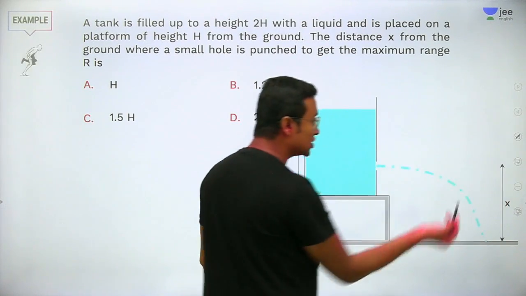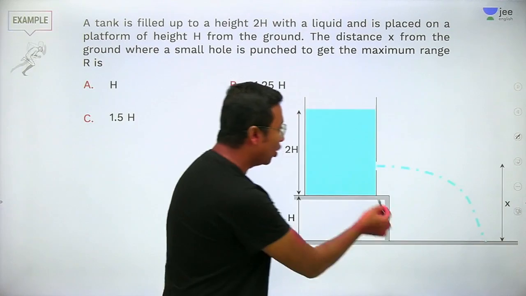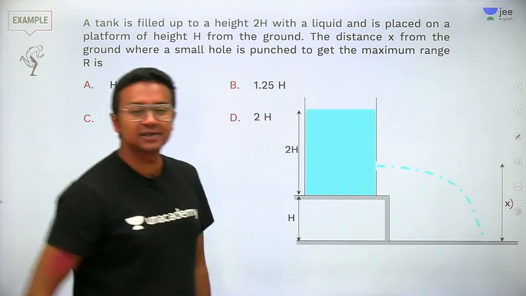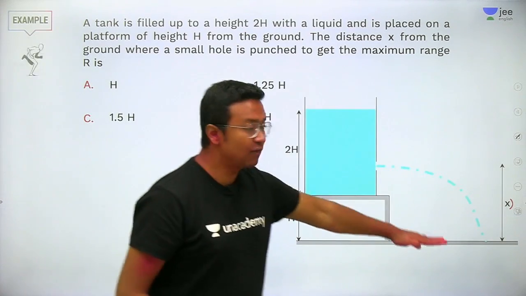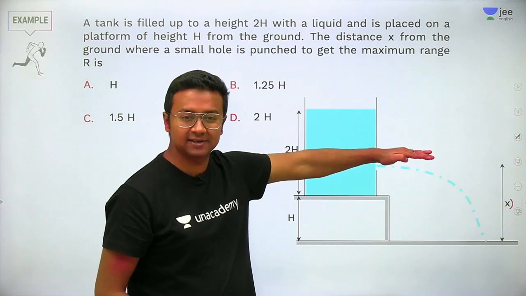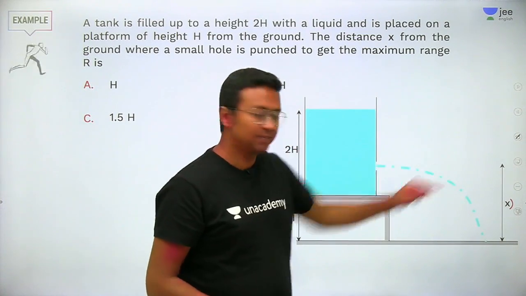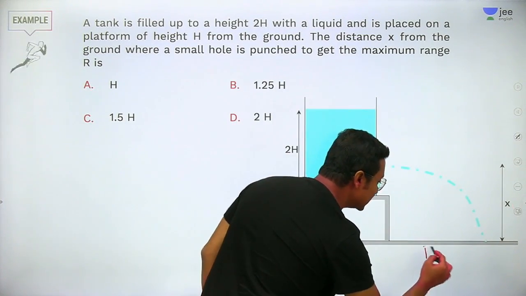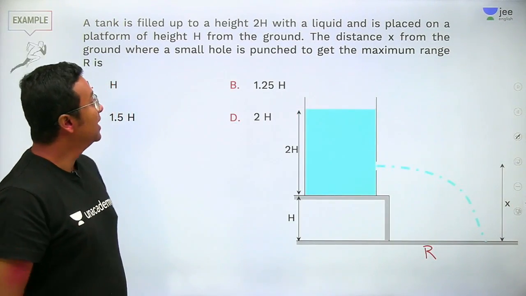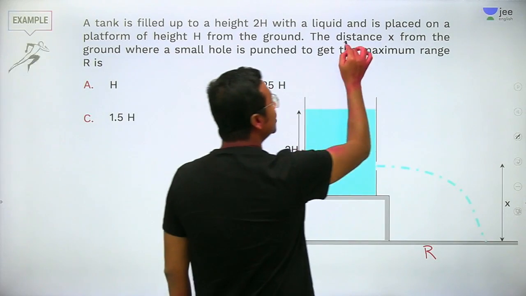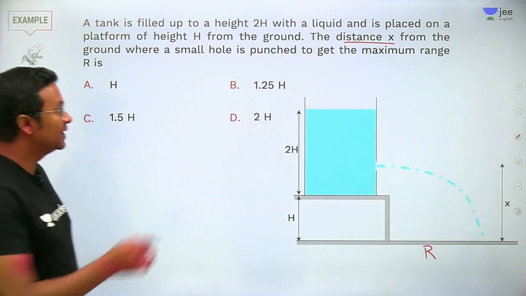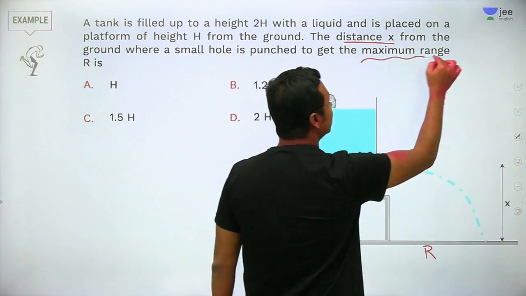So you guys can also start attempting the question. Now the hole is located at a distance of x from the base. It is at a height of x. Now water is coming out of it, and it will be falling at a certain distance. We'll call it the range, right? Now they have asked us what should be the distance x from the ground so that the range is maximum.